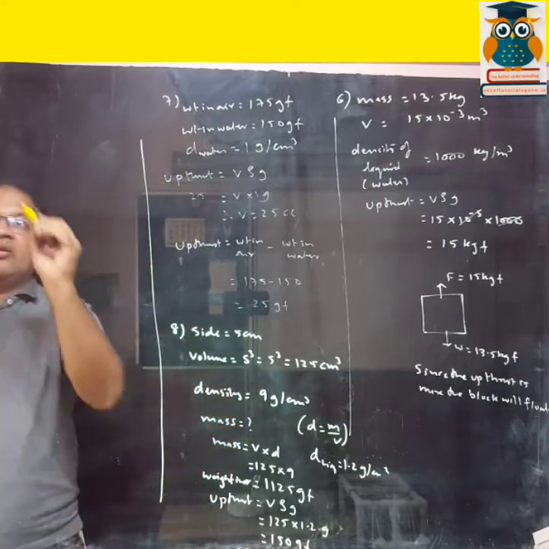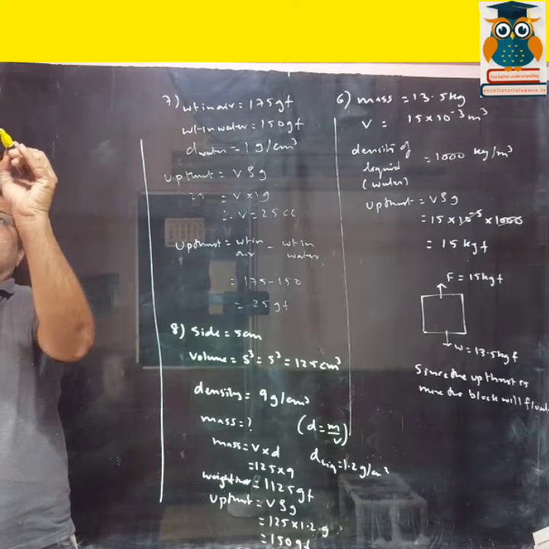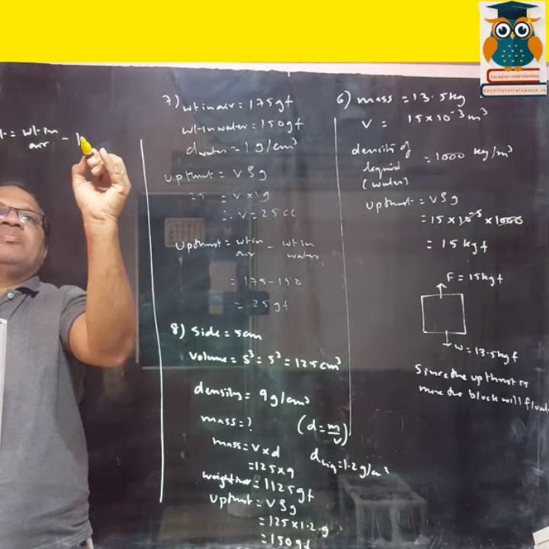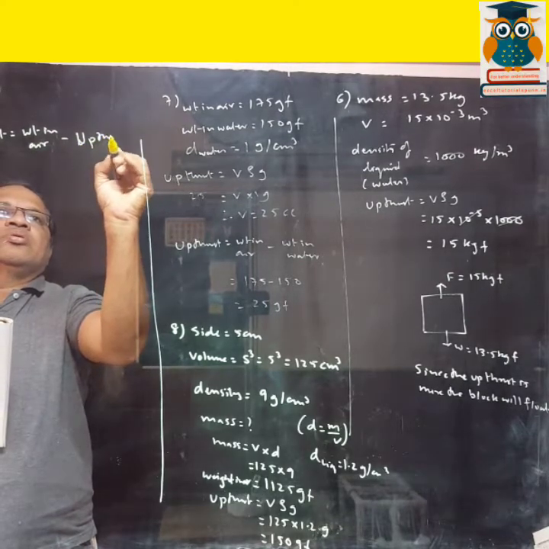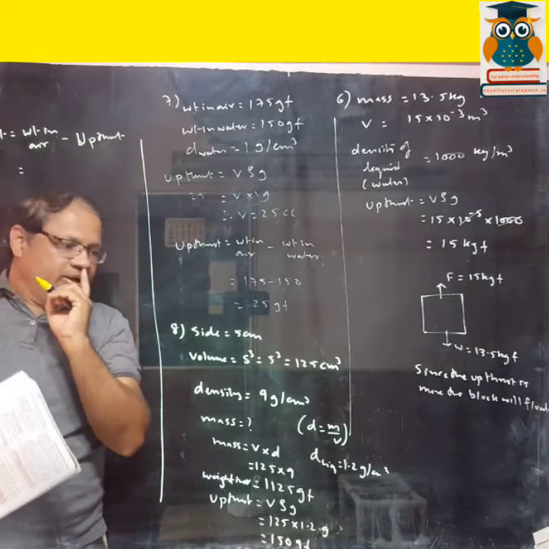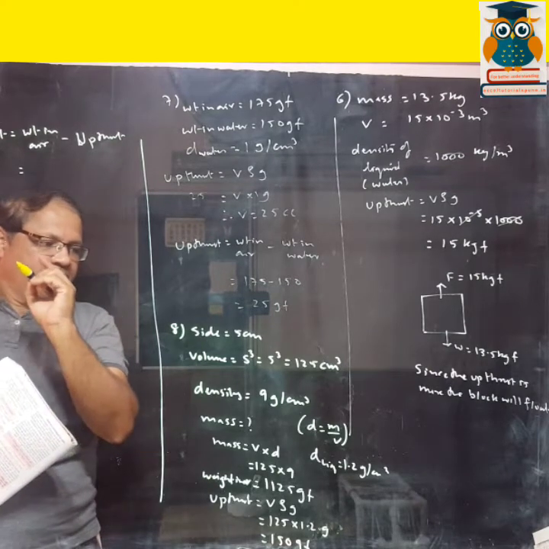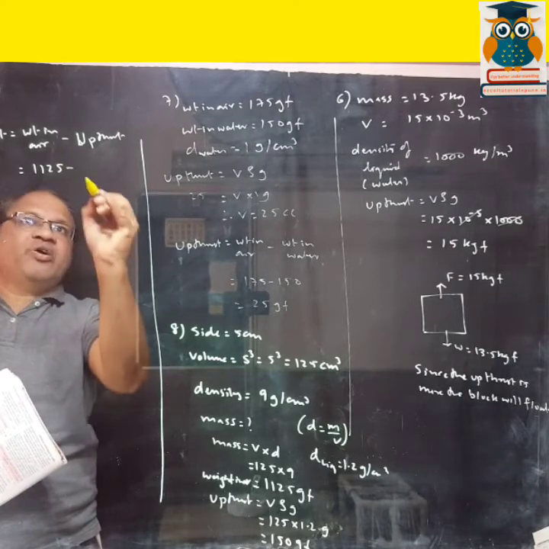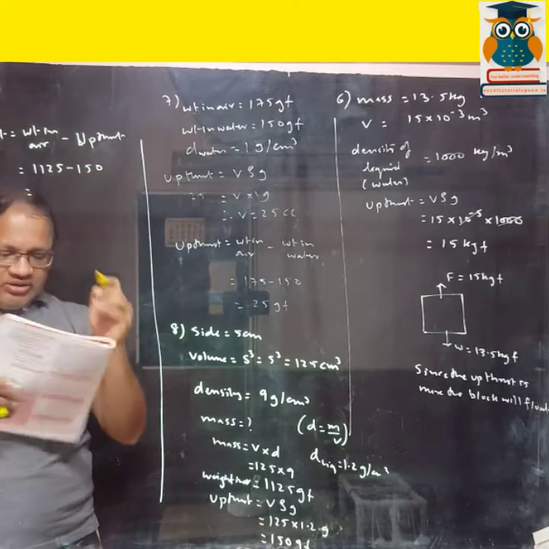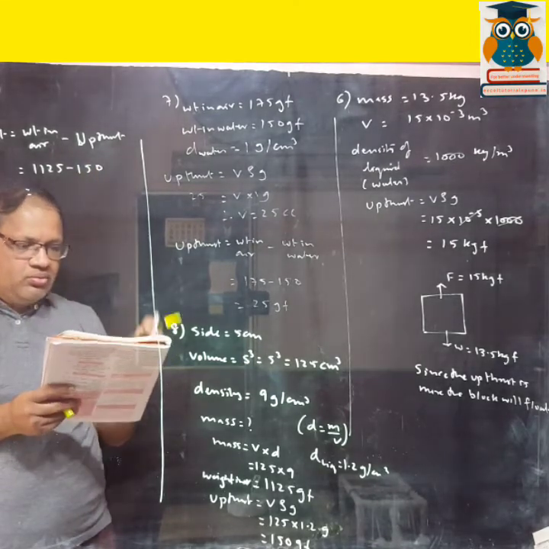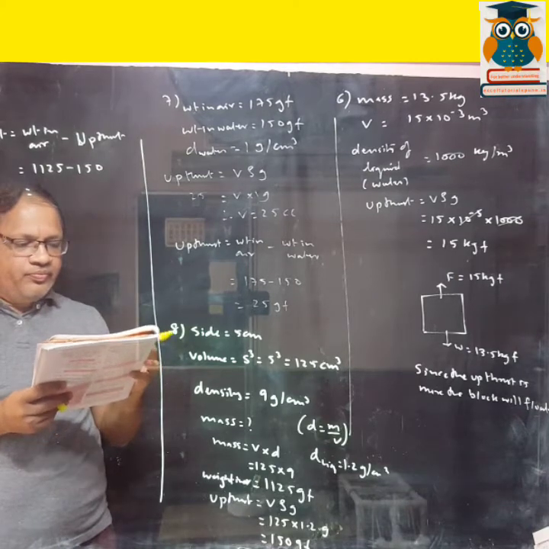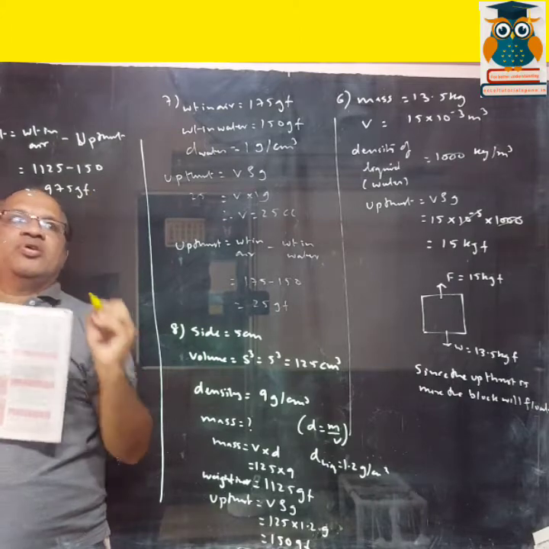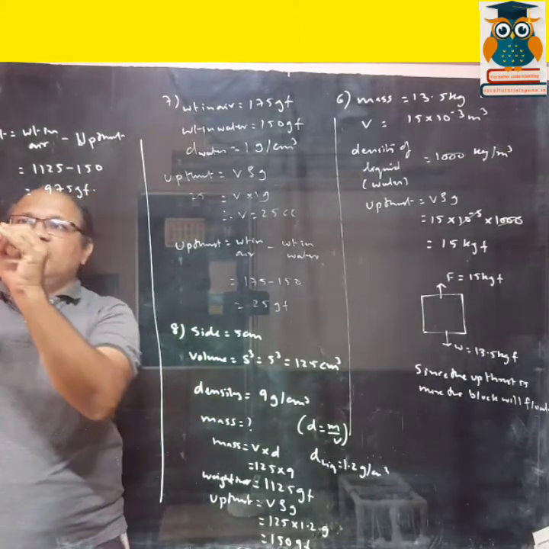So apparent weight is weight in air minus upthrust. So weight in air is 1125 minus upthrust 150. That is coming to 975 GF. Alright.